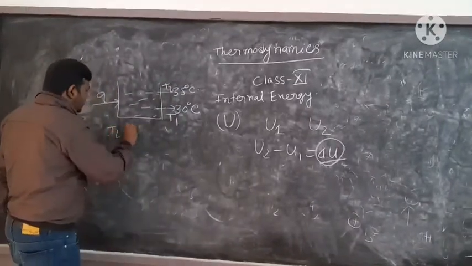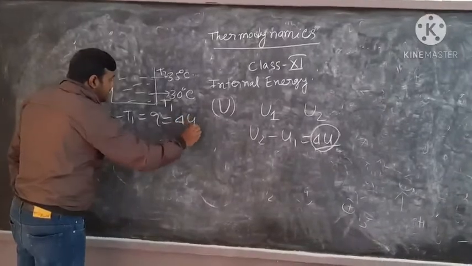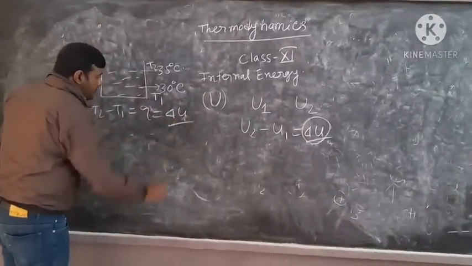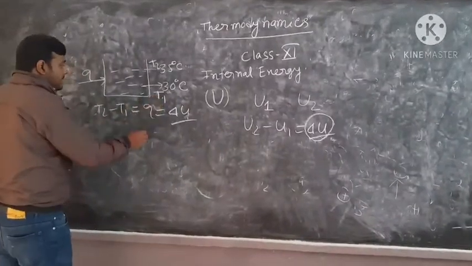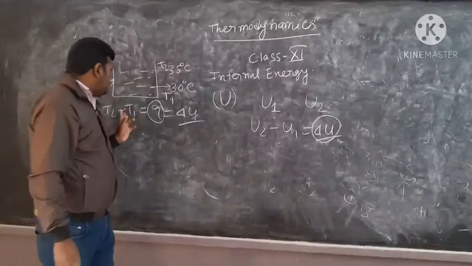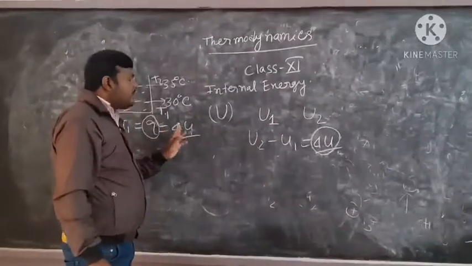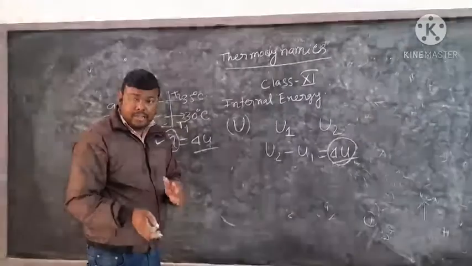So T2 minus T1 corresponds to the change in internal energy, delta U. At the T1 state, whatever the energy was there, due to the absorption of heat that energy increases, and Q equals delta U, so the change in internal energy can be calculated.